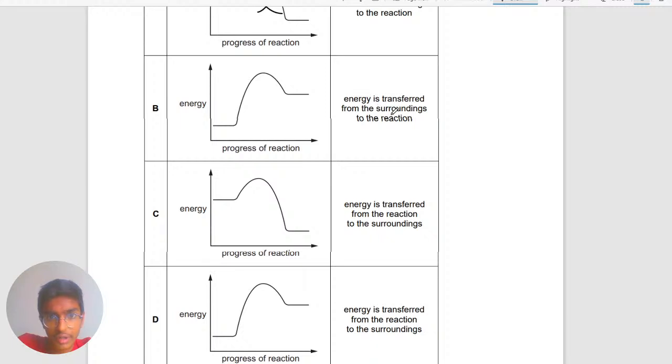Energy is transferred from the surroundings to the reaction. Ooh, yeah, that should be correct. No, this right here, from the reaction to the surroundings, is exothermic, it's releasing. So this one is from the surroundings to the reaction. Yes, the answer should be B.